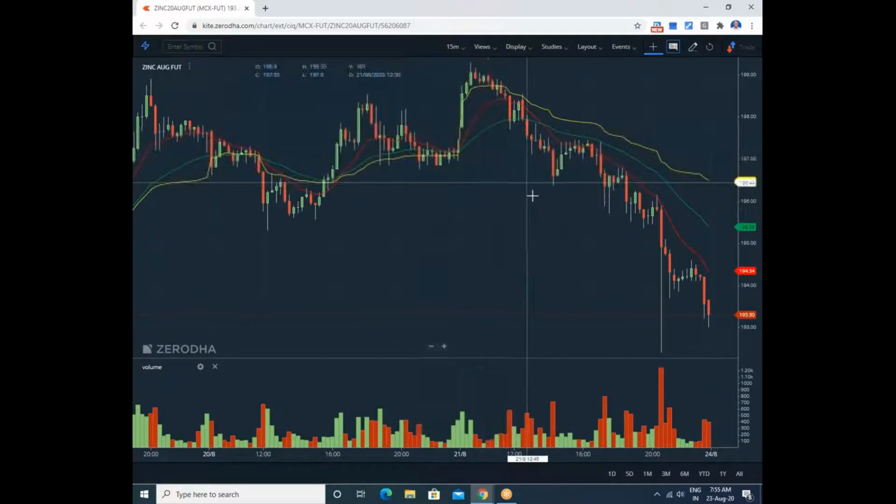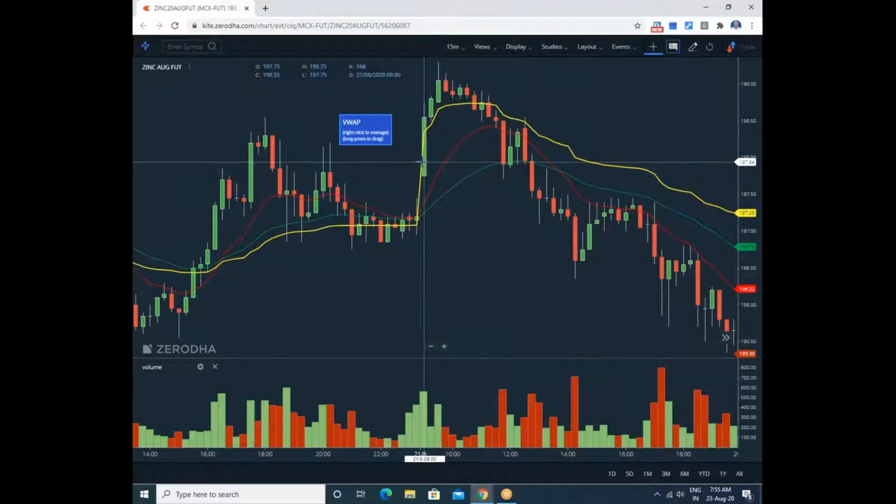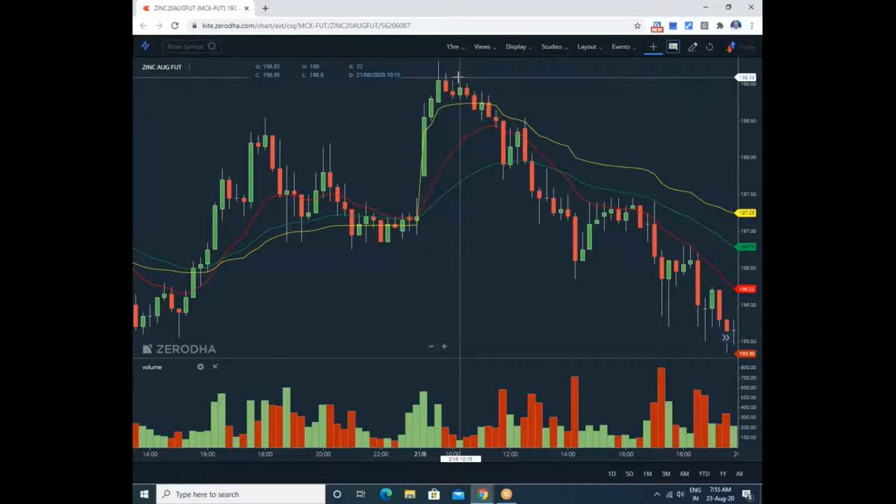See this chart. The previous day close was here at 197 rupees 20 paisa. At the opening, there was a gap up with significant volumes. Look here, volume first up move, and it culminated into the pattern of double spread.